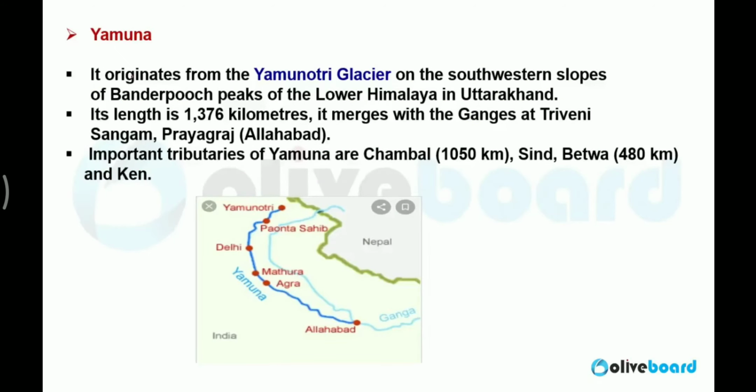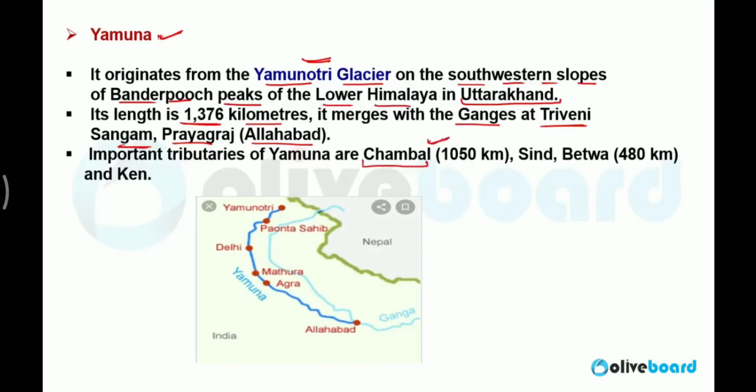So that was Ganga. Now next is Yamuna. Yamuna is the tributary of Ganga. It originates from Yamunotri Glacier on the southwest slope of Bandarpooch Peak of Lower Himalayas in Uttarakhand. I told you what Greater Himalaya, Middle Himalaya, Lesser Himalaya and Lower Himalaya are in the video on the Himalayas, where we have discussed them. So it originates from Bandarpooch Peak, from the Yamunotri Glacier. Its length is 1376 km. It merges with Ganga at Triveni Sangam, Prayagraj, Allahabad.